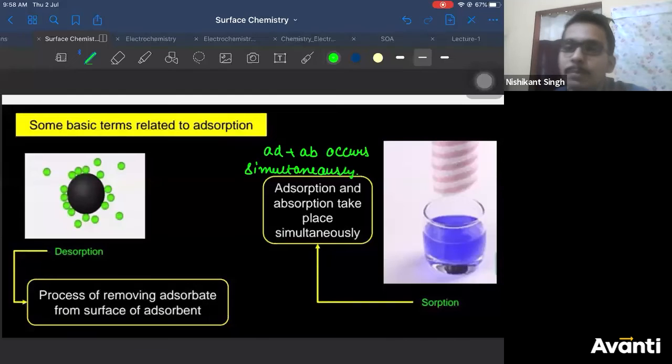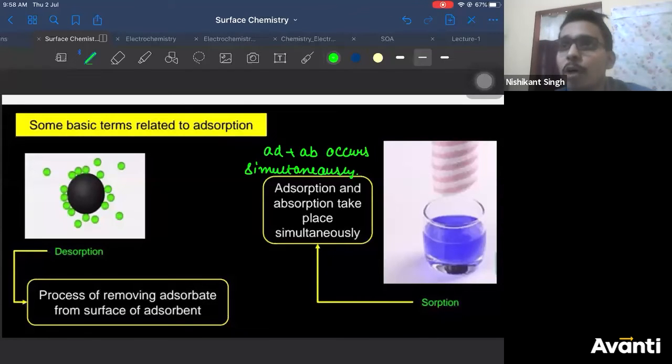An example is, if you take a chalk, dip it in ink and take it out, then you cut it, you will observe the ink has not gone inside because the ink concentration was very low. Then it is a case of adsorption, right? But when you dip it for 1 hour, first it will spread on the surface layer, then it will go inside. That means first adsorption happened, then absorption happened. When both processes happen together, you say it is sorption, like a tissue paper soaking something, right?